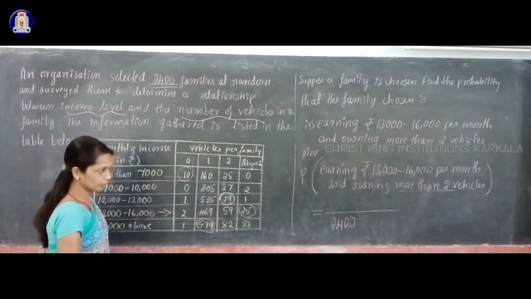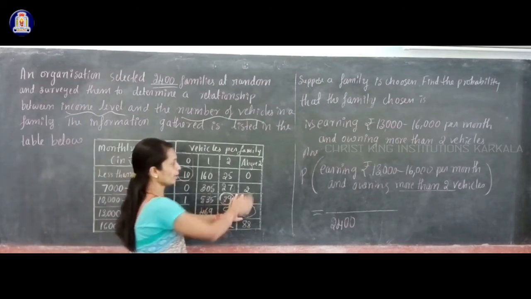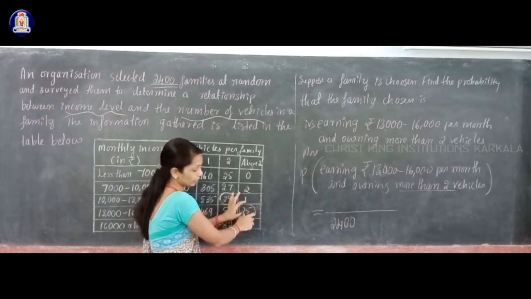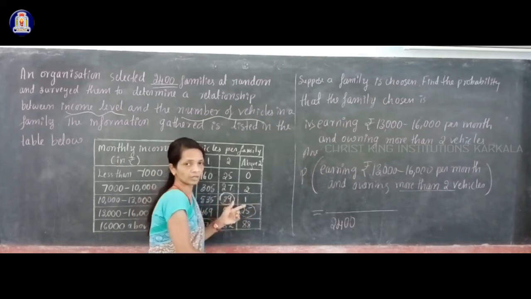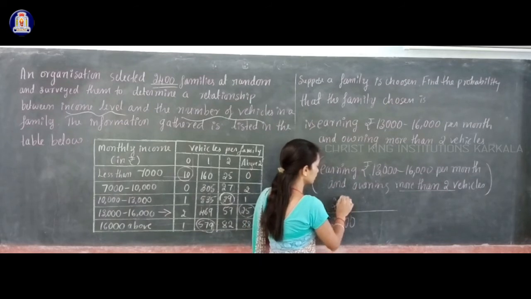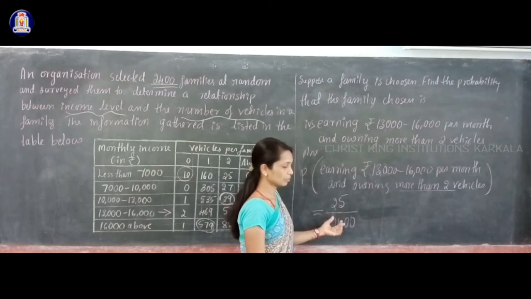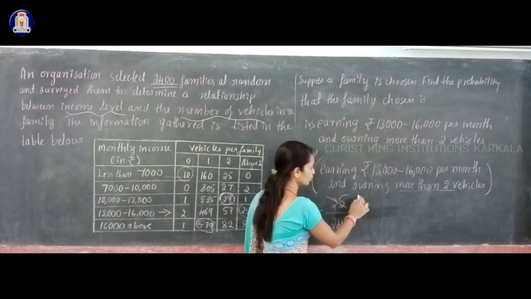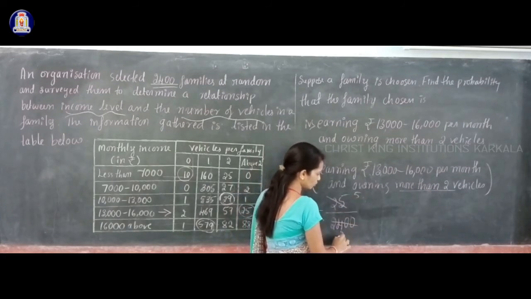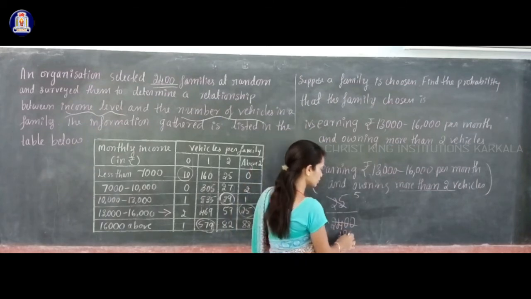25. I hope you understood: the 13,000 to 16,000 income level and the above 2 vehicles column intersect at the number of families with this condition. So in the numerator you write 25 dividing by 2,400. You can simplify this further by cancelling by 5: 5 times 5 is 25, 5 times 480 is 2,400.